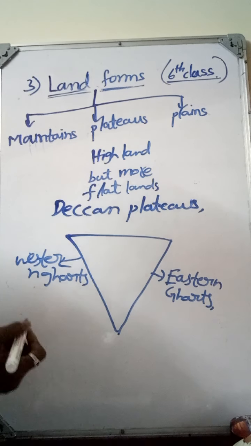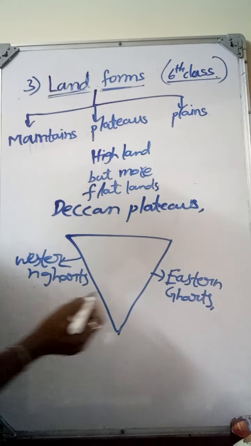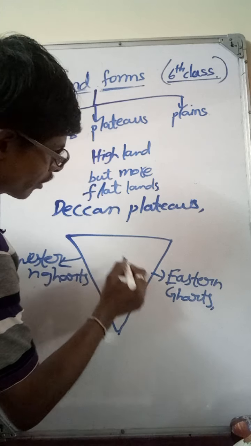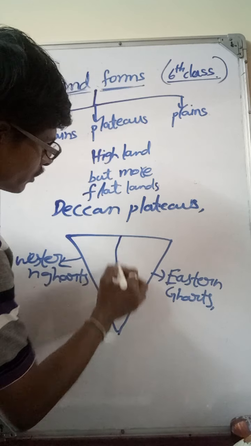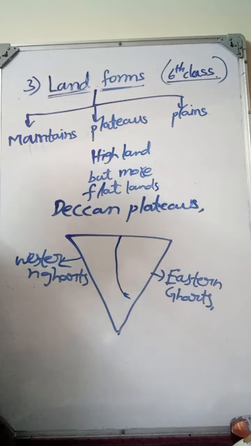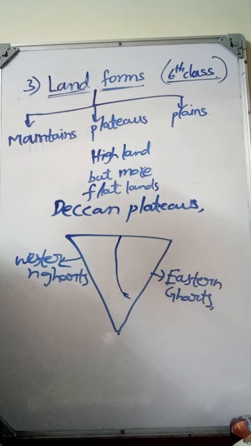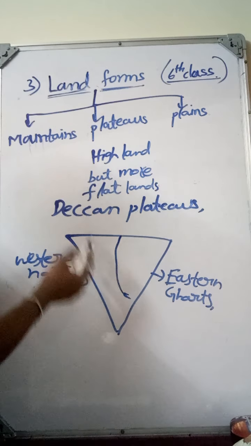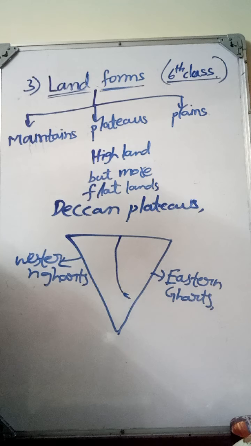Telangana itself is in the Eastern Ghats. The Telangana Plateau is also located in the Deccan Plateau. Most of Telangana state falls on the Deccan Plateau only.